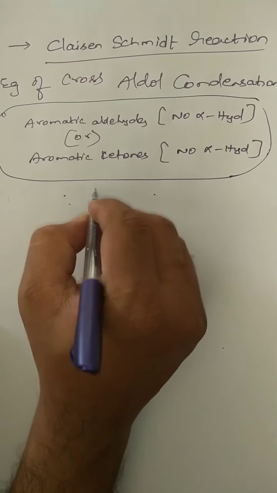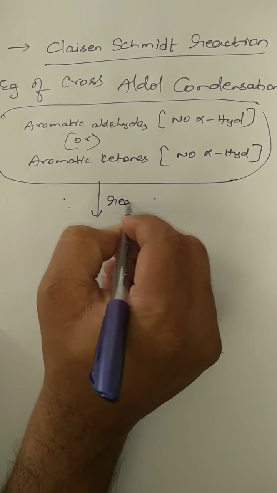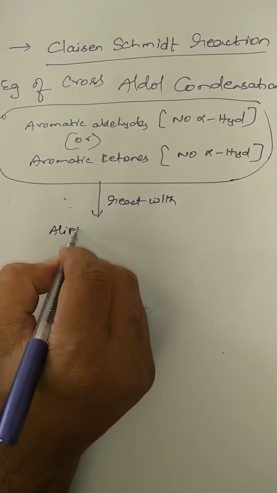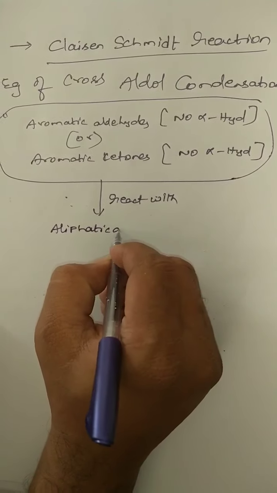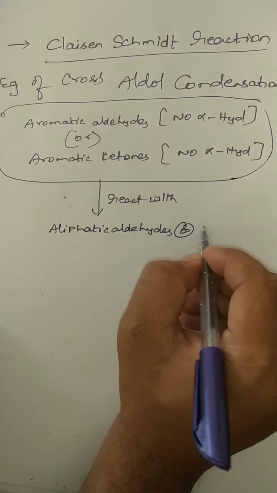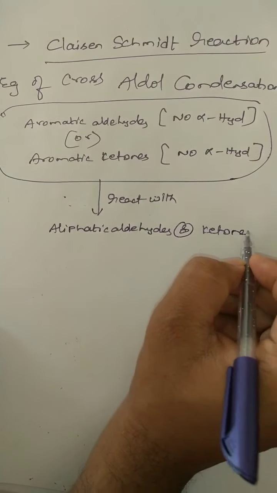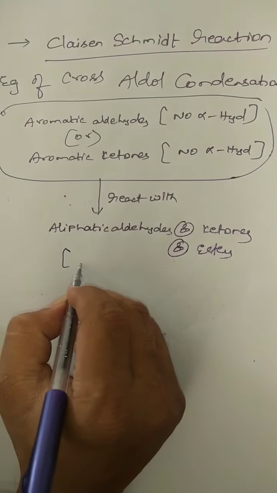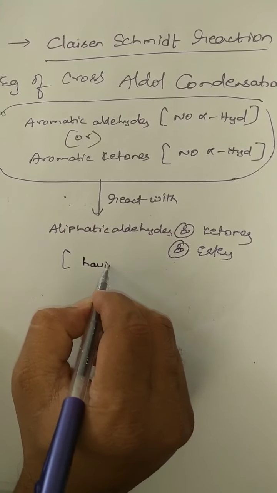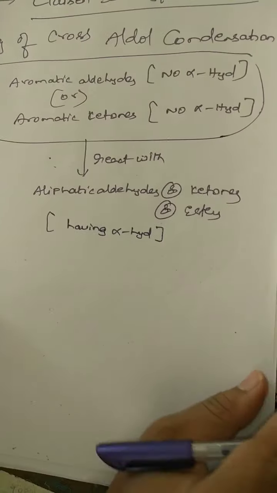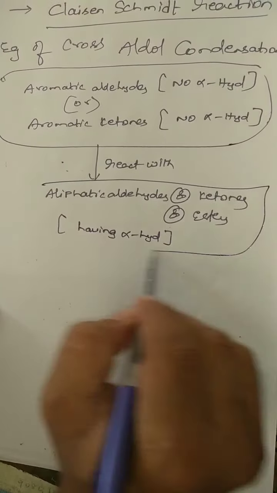So they react with what type of compounds? Aliphatic aldehydes or ketones or esters, having alpha hydrogens. Compulsory, alpha hydrogens must be there in this category. Okay, I think you understood.